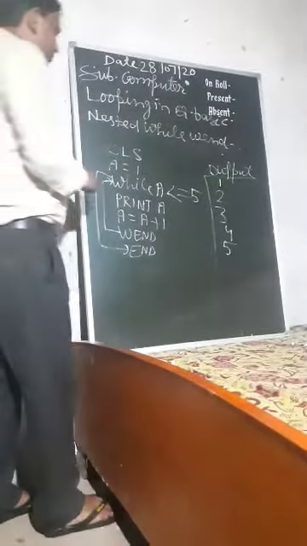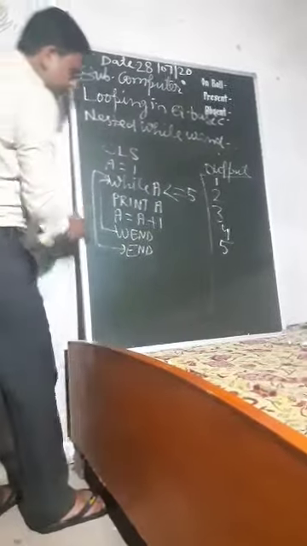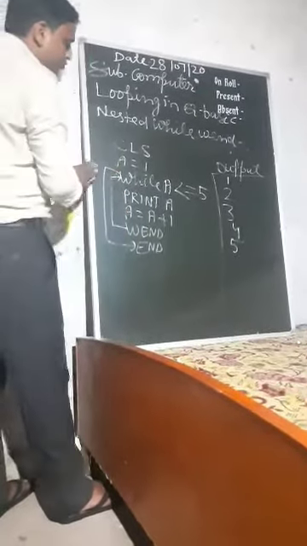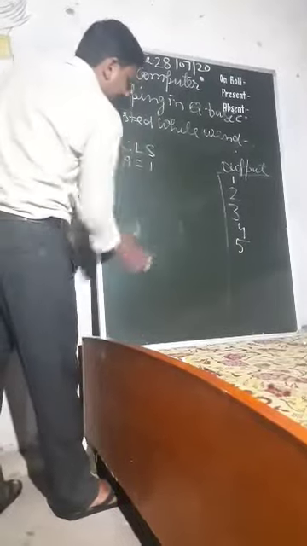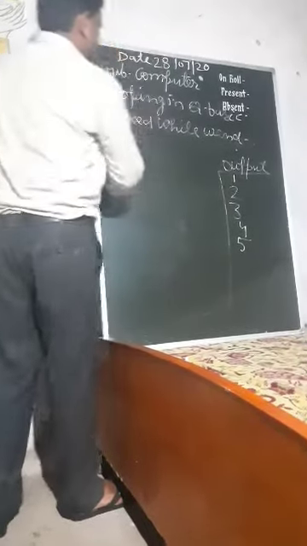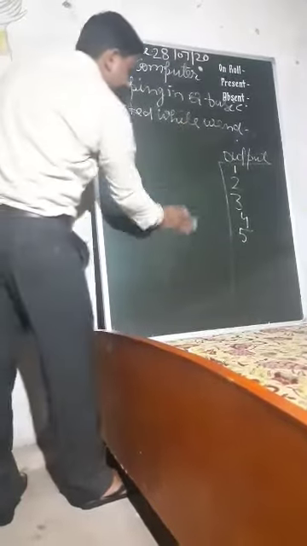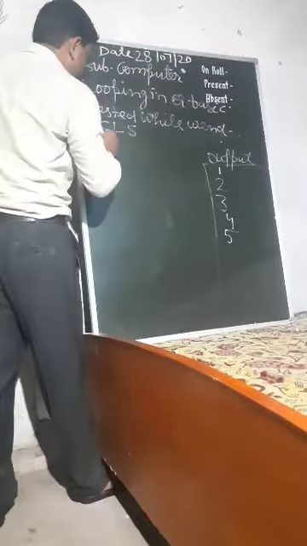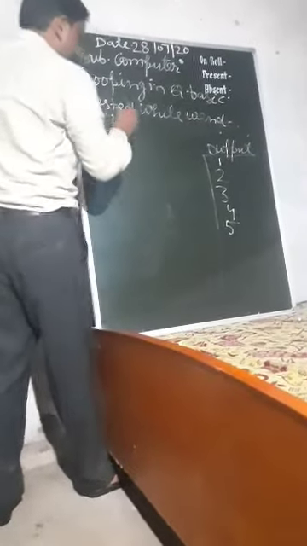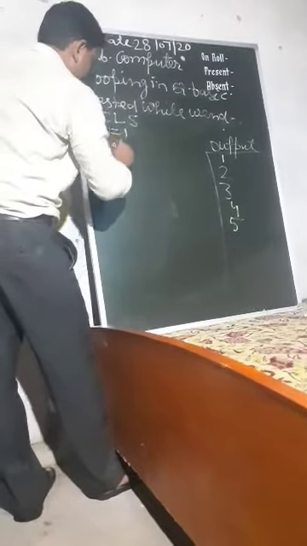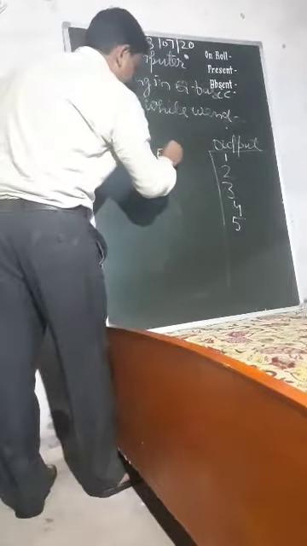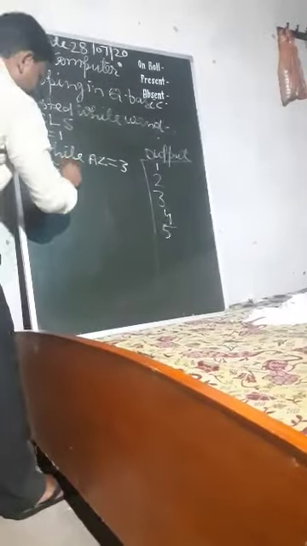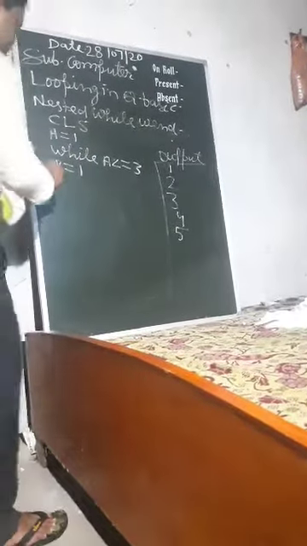Now listen, let's try an example. The previous example used only one while wend loop. Now I am going to use two while wend loops in a single program. CLS. Here A equal to 1. While A less than or equal to 3. Here B equal to 1, this variable is for the other while wend loop.